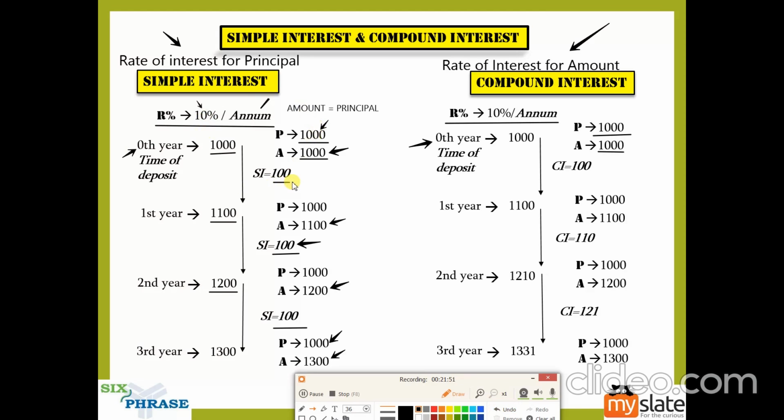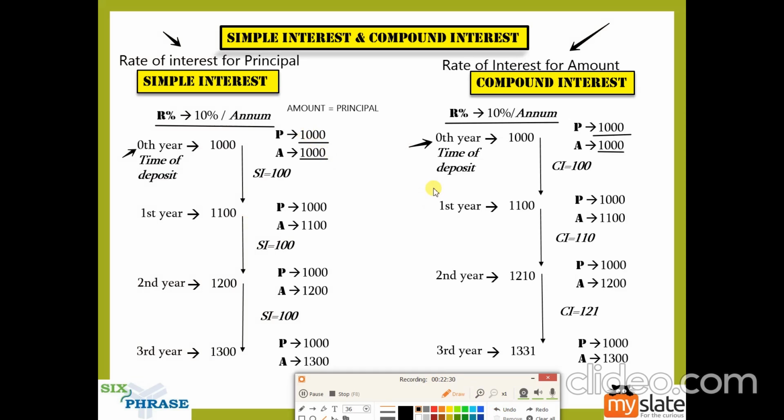But I couldn't say that for compound interest, because here you are applying the rate of interest to the amount. The amount keeps changing every year, so obviously the interest also will keep changing every year. So as you can see here, it is 100, 110, 121, and there is no constant interest for each year. The interest keeps changing. So the reason is because of this. So as you can see, this is simple interest.